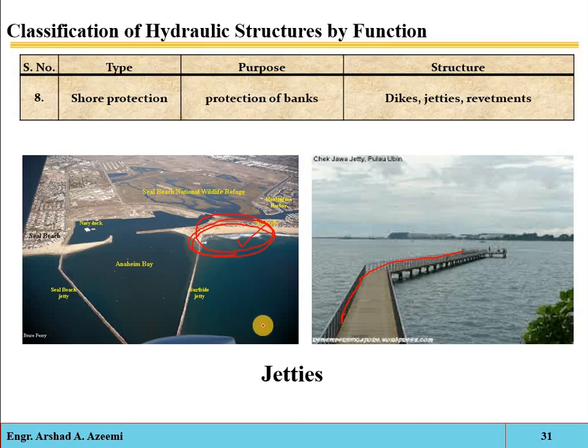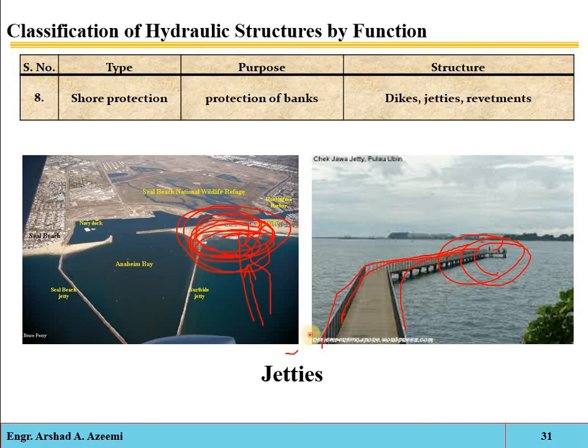When a ship comes to the side, its heavy waves may damage the nearby area. So we construct a pathway into the deep water, into the center of the water body. Then there will be no need for the ship to come near the banks, so this area will be protected. These narrow, long walkways into the center of the water bodies are called jetties.